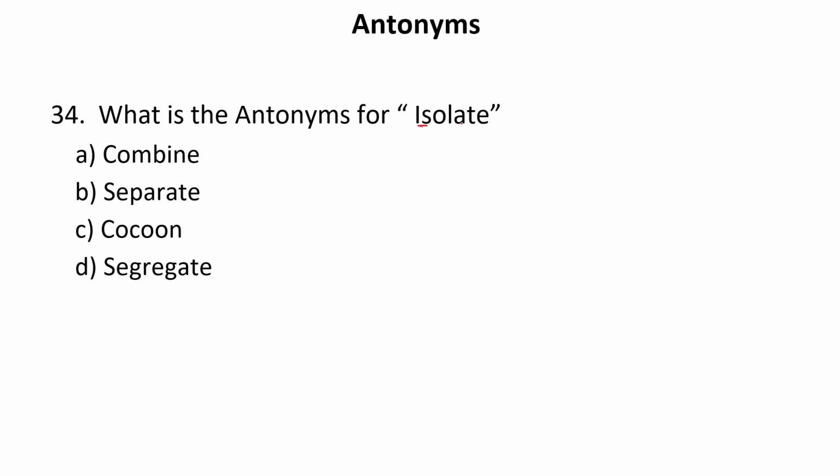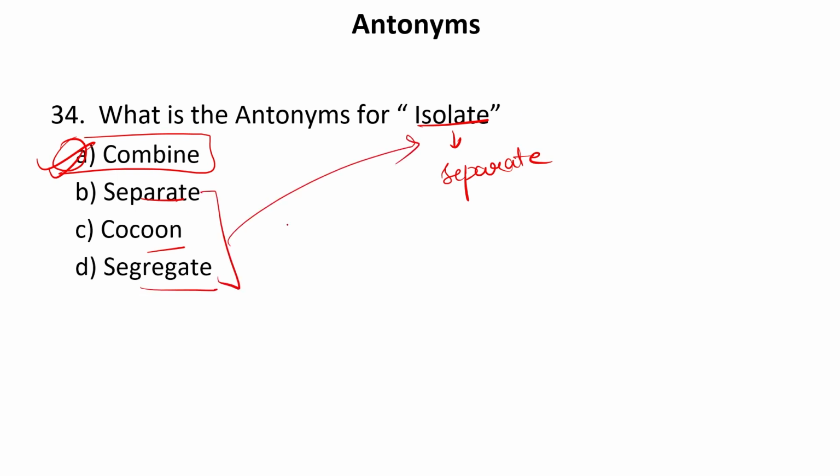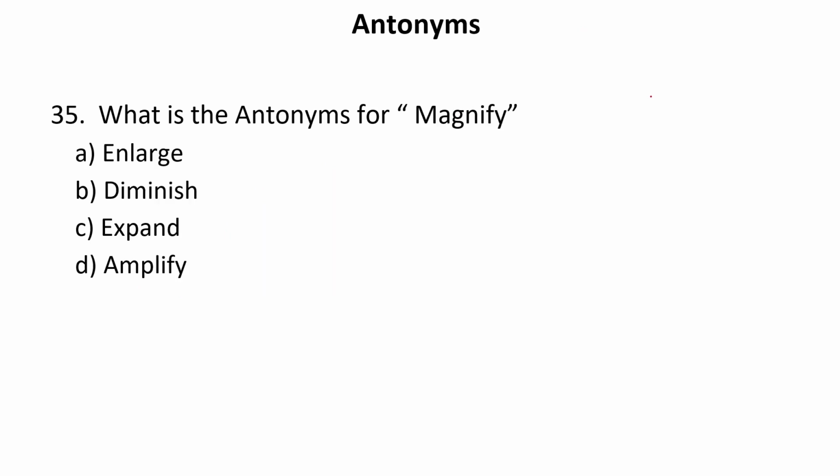What is the antonym for the word isolate? Isolate means separate. So the antonym of this particular word will be combine. Other words: separate, cocoon, segregate. These can be the synonyms of this particular word. Now let us move to the next one.